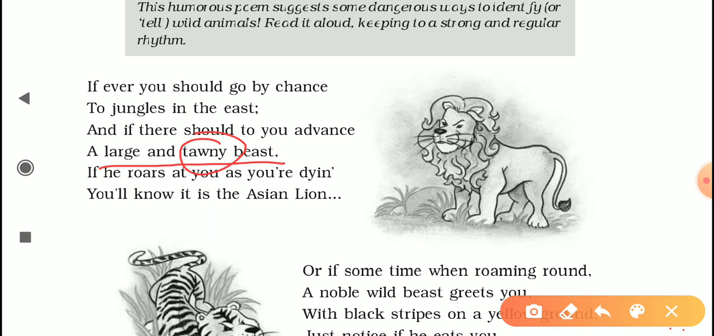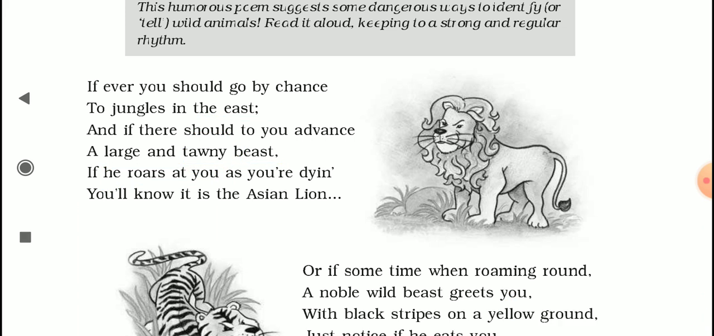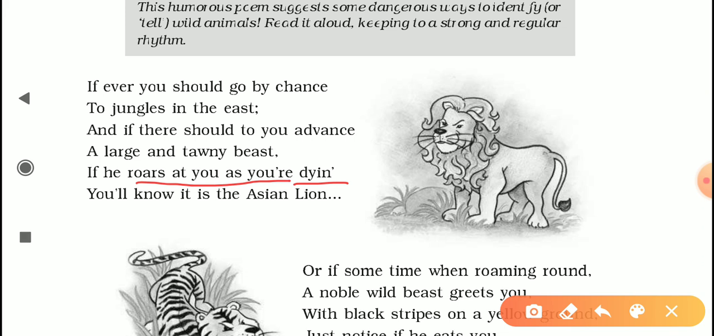And see another thing, the poet is not stopping there. She is not only saying that the animal could be found in the jungles of the east, like in Asia, and that the animal is large and tawny and he roars. These things are actual logical identification marks. But the poet adds that if the lion is roaring at you when you are dying, then you will know it is the Asian lion.